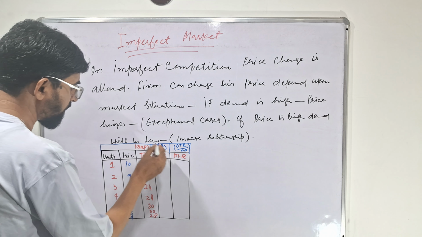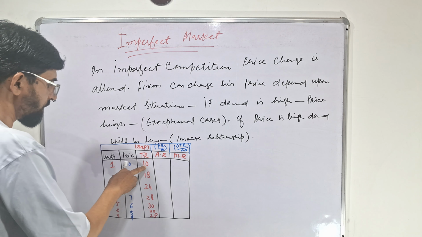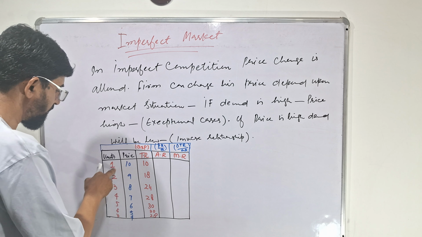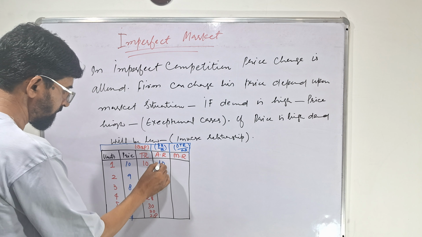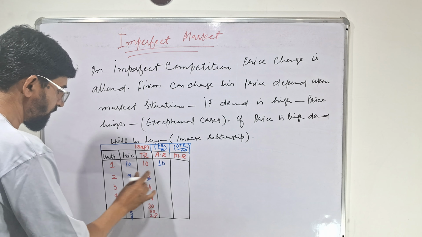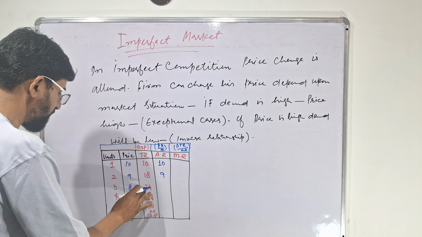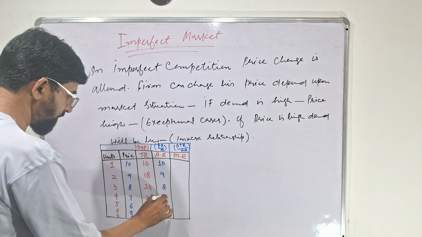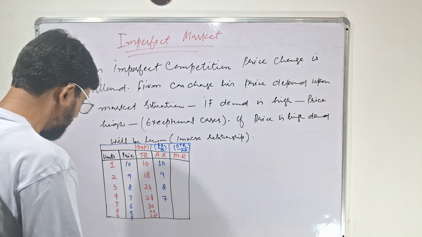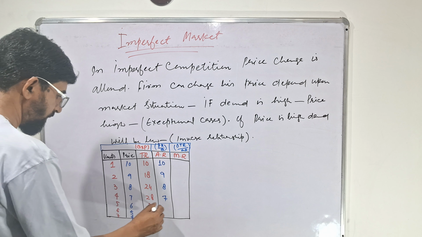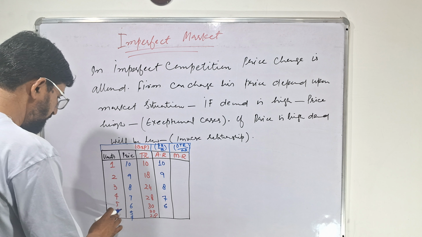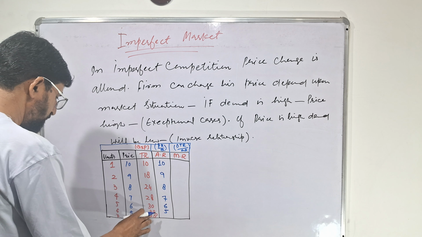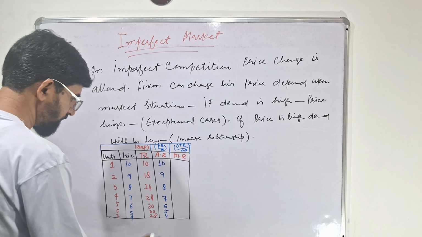Now here, average revenue is total revenue divided by level of output. Level of output is 1: 10 divided by 1 will be 10. Similarly, 18 divided by 2 will be 9. 24 divided by 3 will be 8. 28 divided by 4 will be 7. 30 divided by 5 will be 6. 30 divided by 6 will be 5. 28 divided by 7 will be 4.